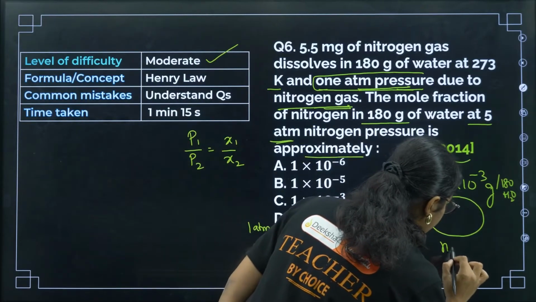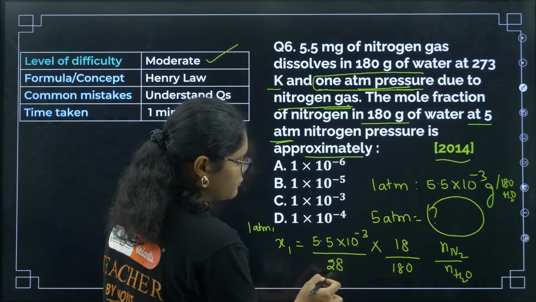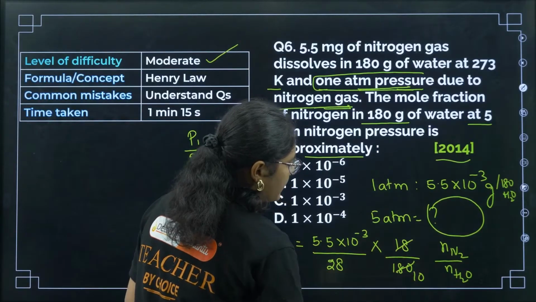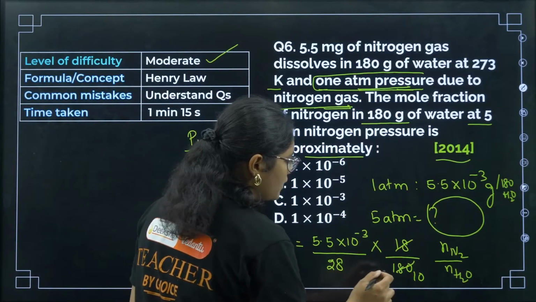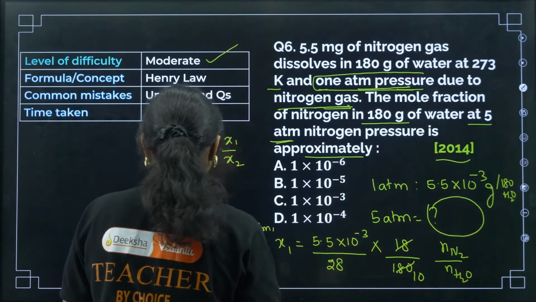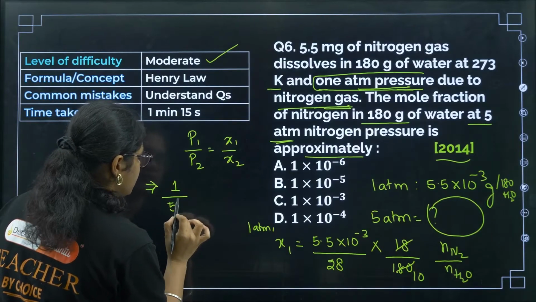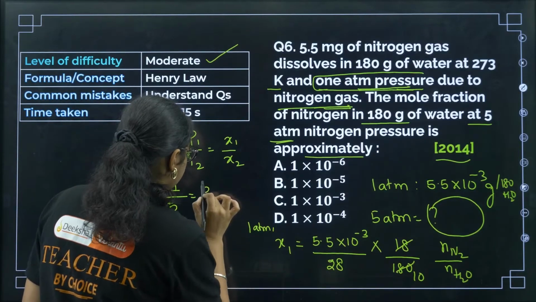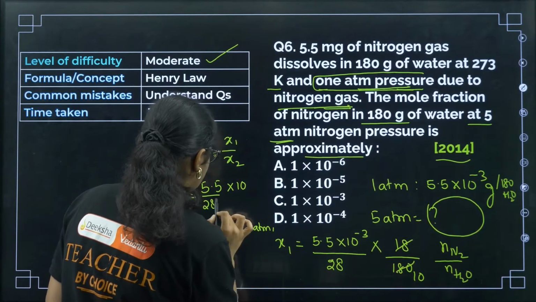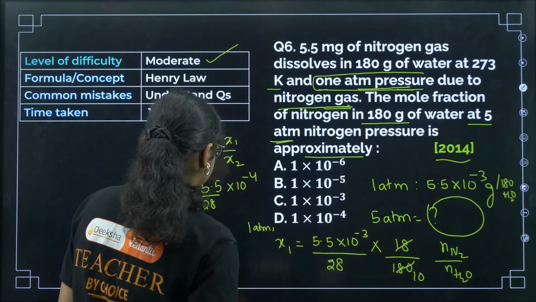You remember this formula, n of N2 by n of water, right? n of N2 is 5.5 by 28, n of water is 180 by 18. So I have just written it like this. We'll get 10 here. So I can write 5.5 into 10 to the power of minus 4 by 28, that is X1. So now let us substitute here. P1 is 1 atm, P2 is 5 atm, X1 is 5.5 into 10 to the power of minus 4 by 28.